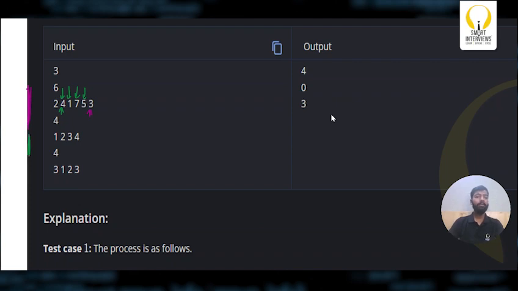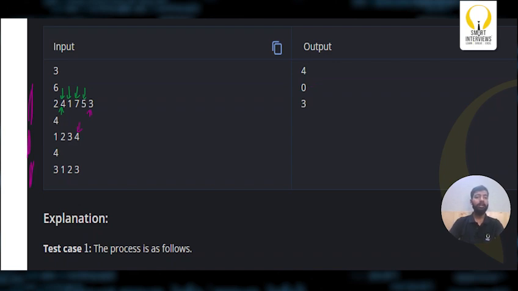Now in test case 2, does Bhumi have to change her position? Not required, right? Because Bhumi can start watching the performance straight from this position, because all the students ahead of Bhumi have height less than Bhumi, so she can watch the performance. There is no need of swapping. So it takes 0 seconds to start watching the performance.